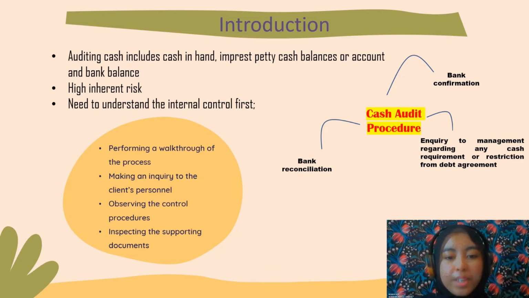The bank confirmation procedure is requesting verification or confirmation from a third party, which is the bank, on the company's cash accounts and balance at the bank. Meanwhile, bank reconciliation compares the cash balance on the bank statement to the cash balance in the accounting record.